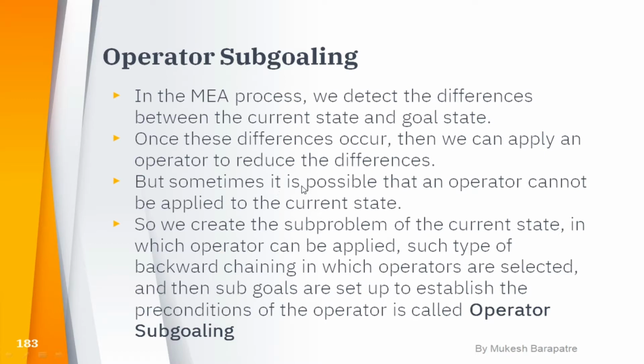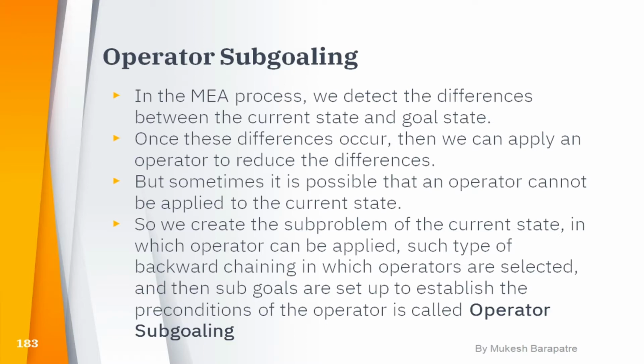But sometimes an operator cannot be applied to the current state, so we create a sub-problem of the current state in which the operator can be applied. Such backward chaining, in which operators are selected and then sub-goals are set up to establish the preconditions of the operator, is called operator subgoaling.